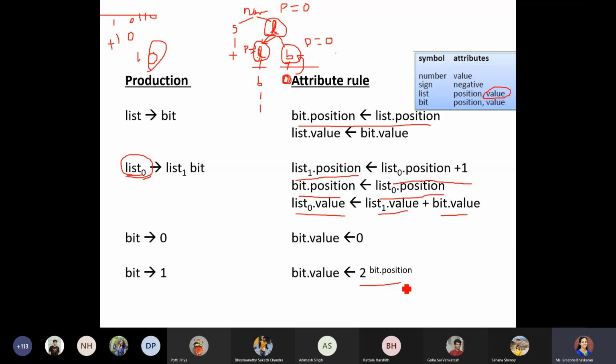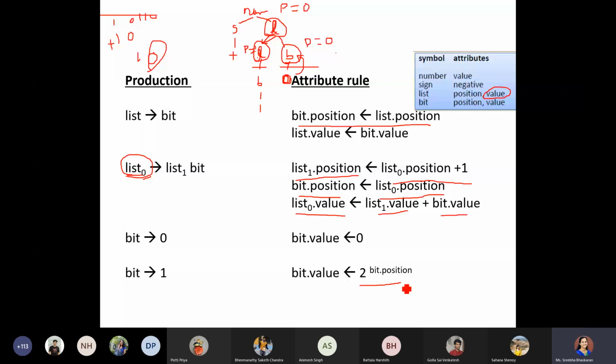So based on how you have defined your attribute grammar, you can just mention true or false. According to my attribute grammars, I have just mentioned whether it is negative or not. So if my sign is negative sign, I just mentioned true. If it is positive, I just mentioned false.